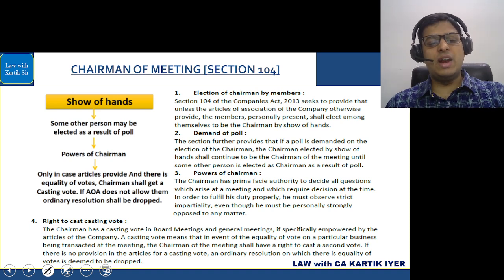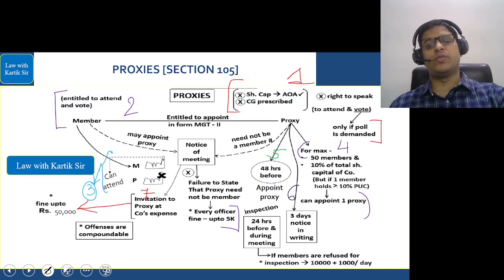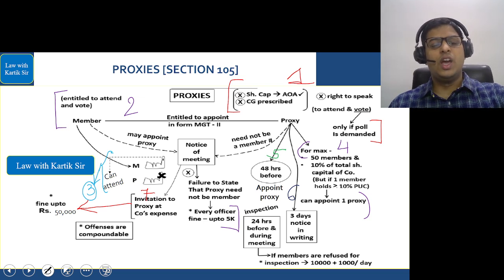Then we have done section number 105. So yeah, 105. This we have done with the chart, and this chart on the face of it looks complicated. Very easy. If you have sat in the class, then this chart will not be a problem.